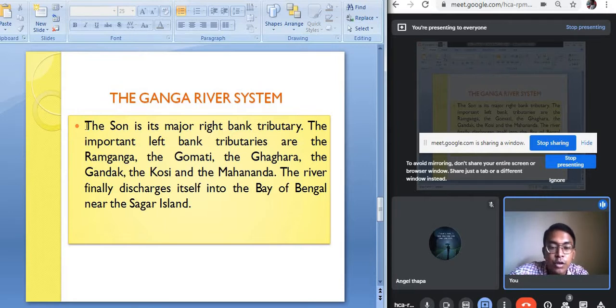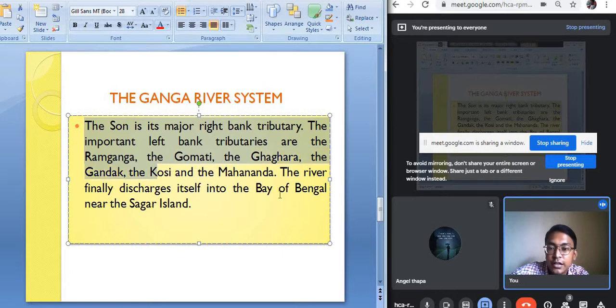For example, the Son. The Son is a peninsular river. The Son is its major right bank tributary, and the important left bank tributaries are the Ramganga, the Gomti, the Ghagra, the Gandak, the Kosi, and the Mahananda. Left bank tributary means the river which joins the river Ganga from its left hand side, and right bank tributary means the river which joins from its right hand side. The Mahananda is the river which flows through Siliguri. This river also joins the river Ganga.